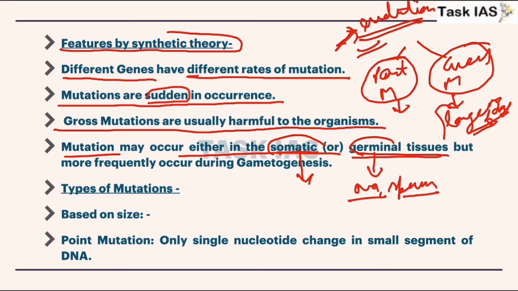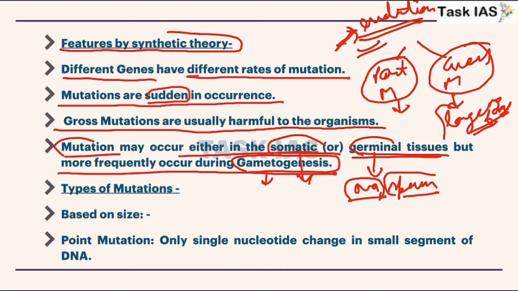So these are germinal tissues or germinal cells, but mutations more frequently occur during gametogenesis. That means gametogenesis is the formation of gametes. And what are these gametes? These are haploid cells, those cells which are involved in the formation of ova or sperms. That means they are related with reproductive parts, and mutations occur more in reproductive cells because these are what transfer the differences to the next generation.